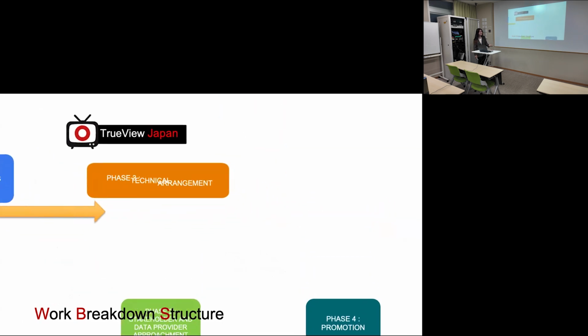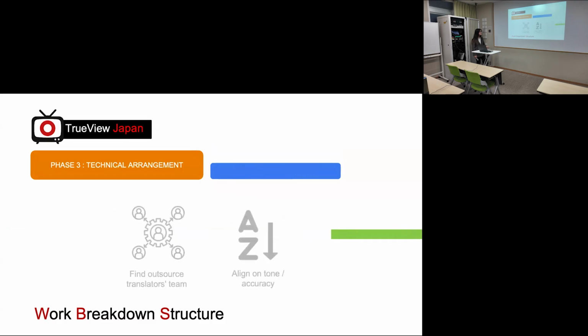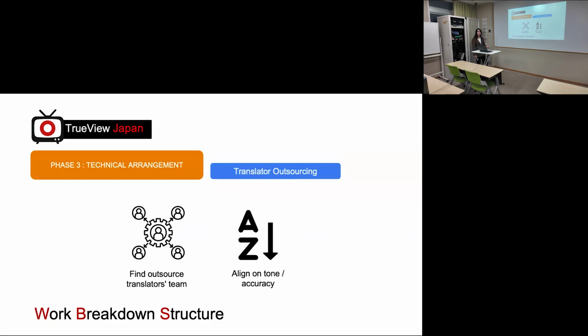Next is the 3rd phase, also the same, where we're finding the special programming and graphic designer. This one is the website development. So explain the project to them and wait for their inputs, corporate participation, making the website, and also the key fix feedback loop. Next. And the other one is here: define the outsource for the translator team, but also we make sure to align with the tone and accuracy that we want. Next.